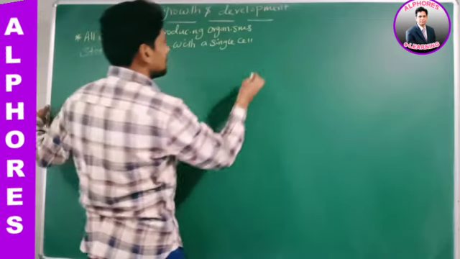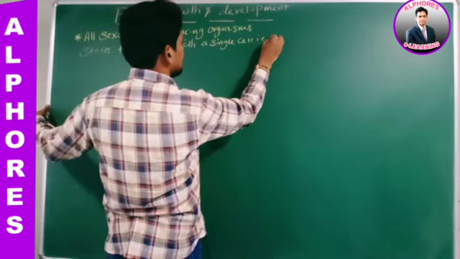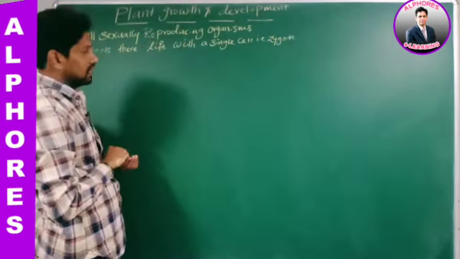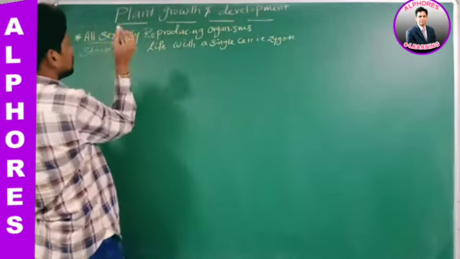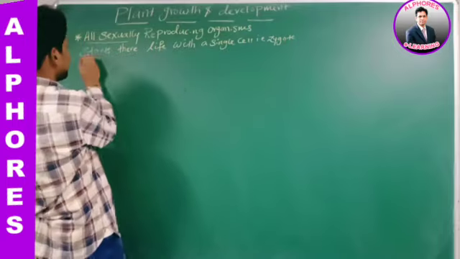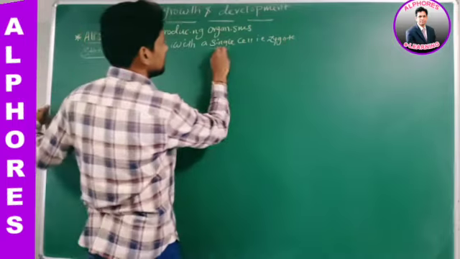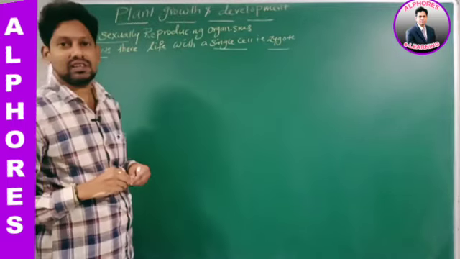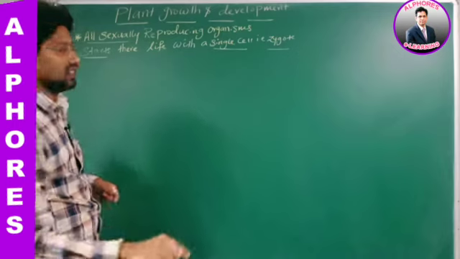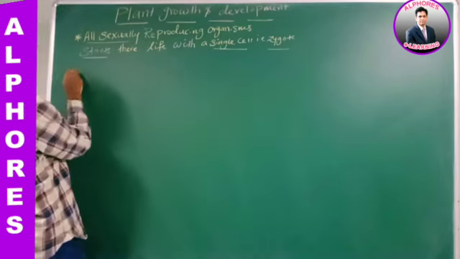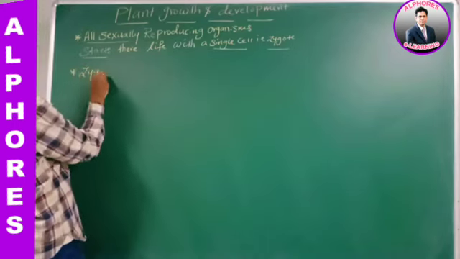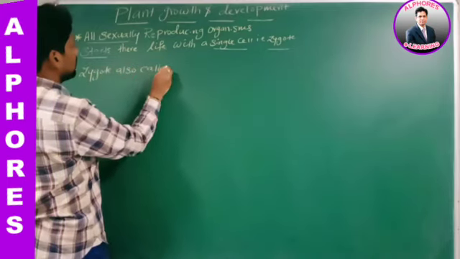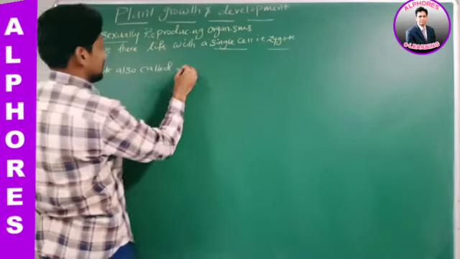Sir, what is that single cell? That is the zygote. Therefore, all sexually reproducing organisms are starting their life with a single cell. That is what, sir? Zygote. What is another name for zygote? Fertilized egg cell. Yes or no? Zygote is also called fertilized egg cell.